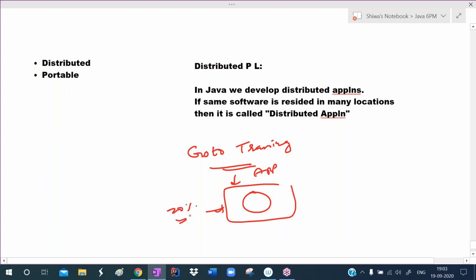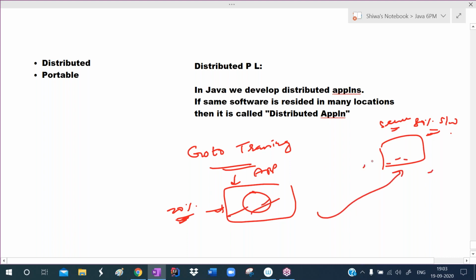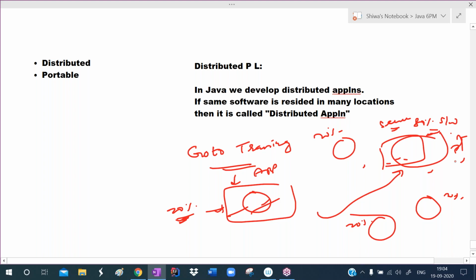This is just 20% of the software only, and the remaining 80% of the software is installed in the server. So that 80% software plus this 20% software becomes 100% software. Now the software resides in many locations. Many clients are using GoToTraining, another person is using GoToTraining, another person is using GoToTraining. All of us have 20% software only. The remaining 80% software is in the server. So the combination of this 80% software and 20% software becomes 100% software now.